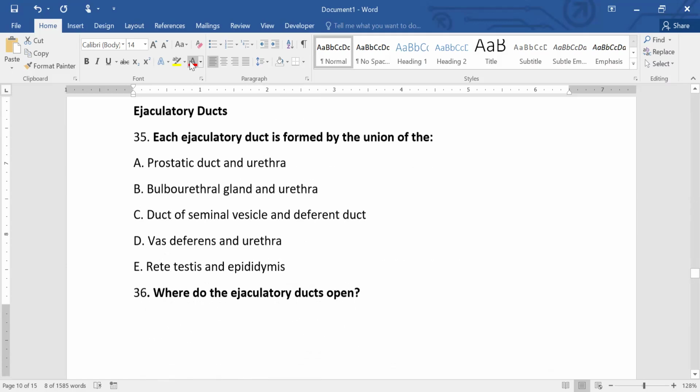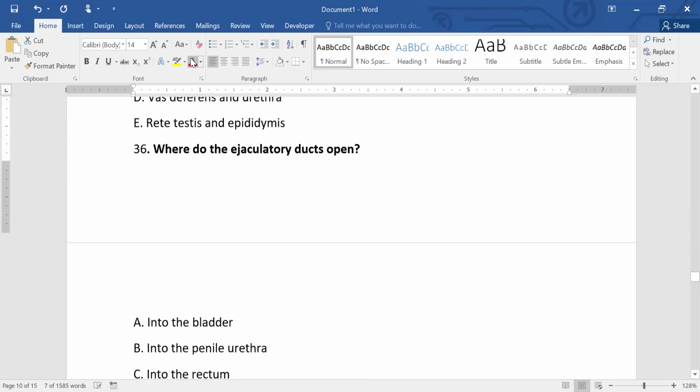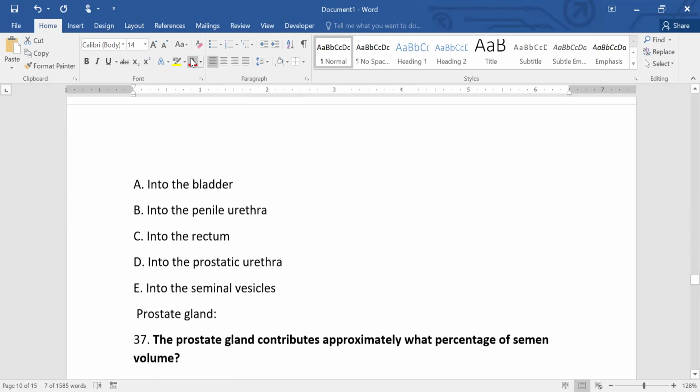Each ejaculatory duct is formed by the union of, now we know, the duct of the seminal vesicle and the ductus deferens. It makes up the ejaculatory ducts. Where do the ejaculatory ducts open? They open into the bladder, the penile urethra, the rectum, the prostatic urethra, or the seminal vesicle. So they open into the